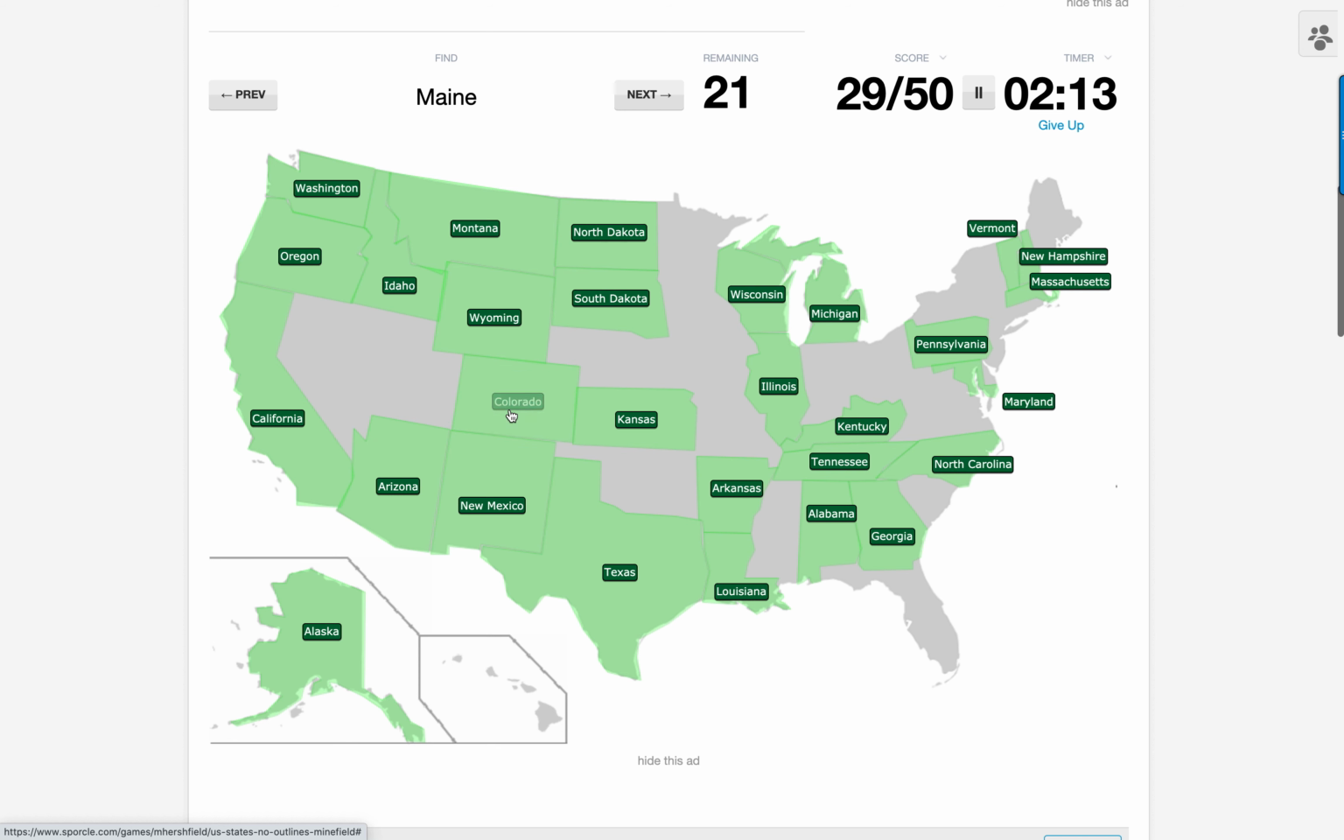Colorado is in here. We're making good progress now. Maine is easy, top right. Ohio is west of Pennsylvania. Ooh, that was a little renegade of me there.